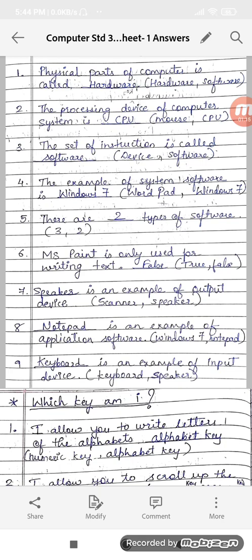Next, MS Paint is only used for writing text, true or false? It is false. Why? Because you can draw, you can paint, you can add photos also, right? So that's why answer will be false.